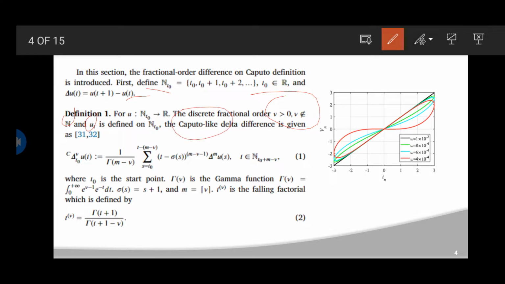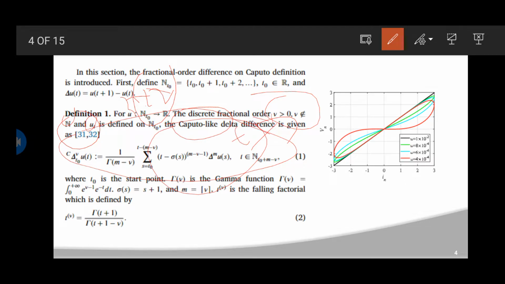The delta difference is given in equations 31 and 32, and you can see the formula on my screen: delta power v of mu(t) is equal to 1 by gamma of (m minus v), times the summation of s from t0 to t minus (m minus v), of (t minus sigma(s)) whole power (m minus v minus 1), into delta power m of mu(s). This is the basic formula given here.